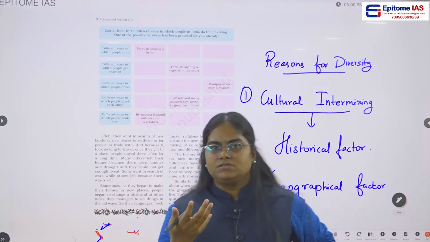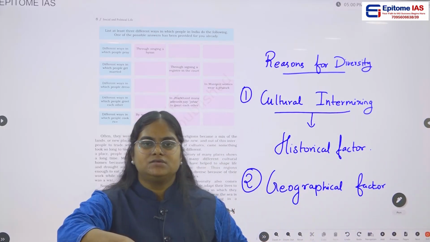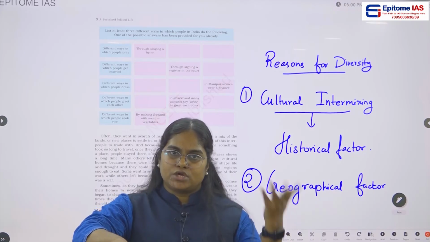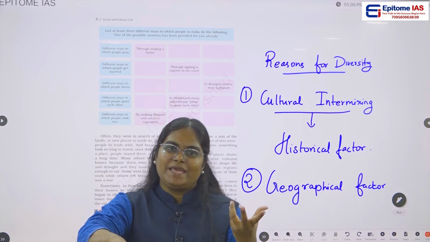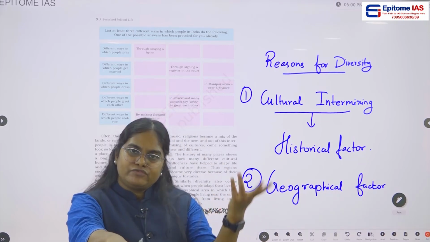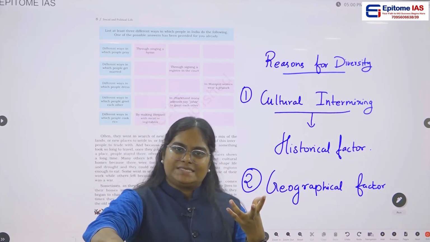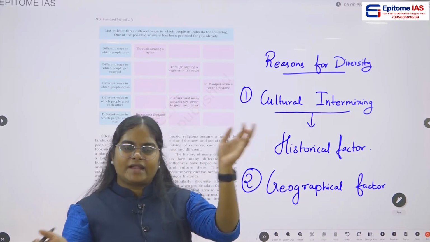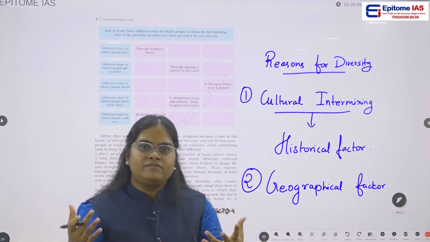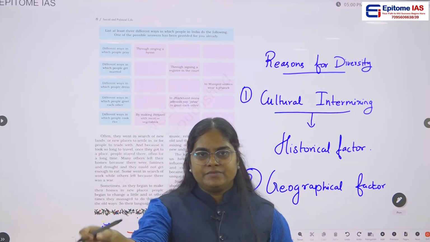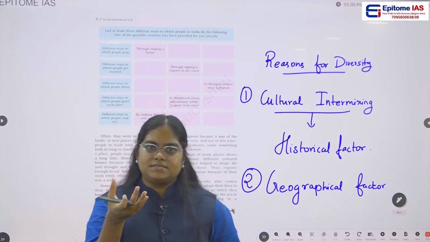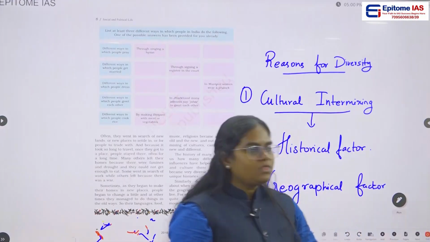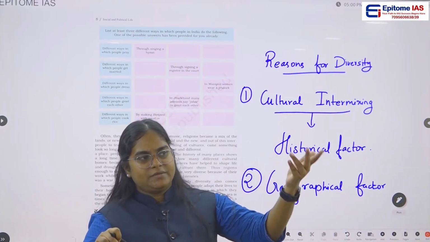In this geographical factor, as I already told you, the clothing, the difference between North India and South India, I am talking about the basic difference, and even the food, the basic difference. Just like that, geographical factors are responsible for certain types of diversity. For example, let us say there is a state or region present in a nearby sea area.